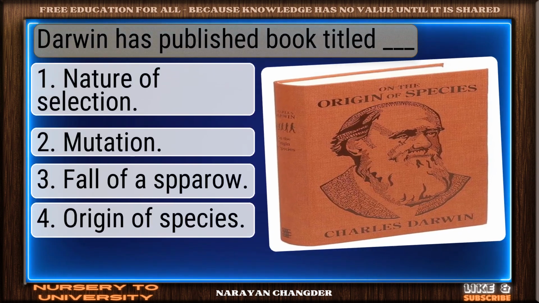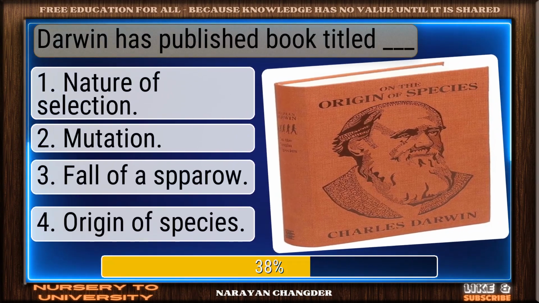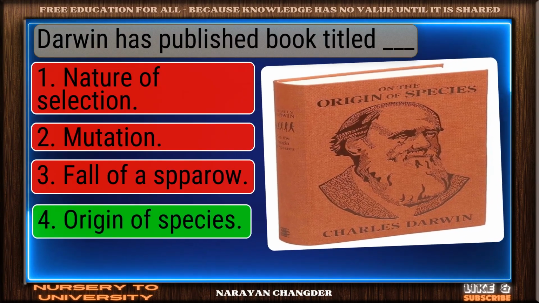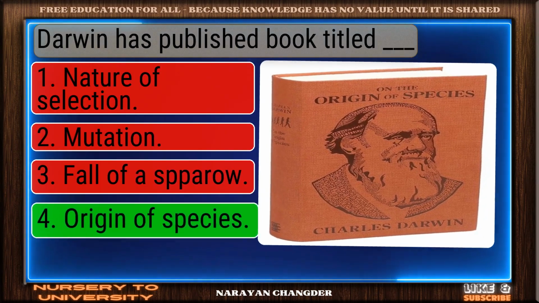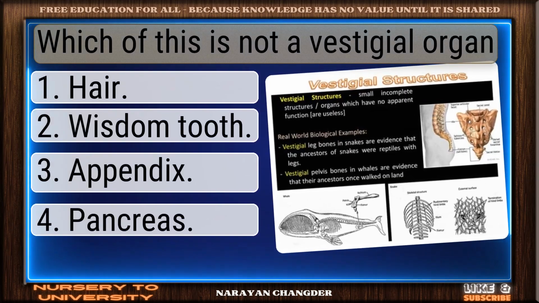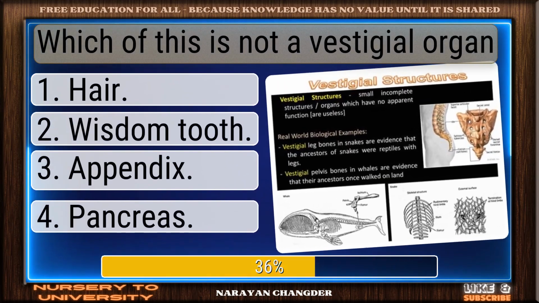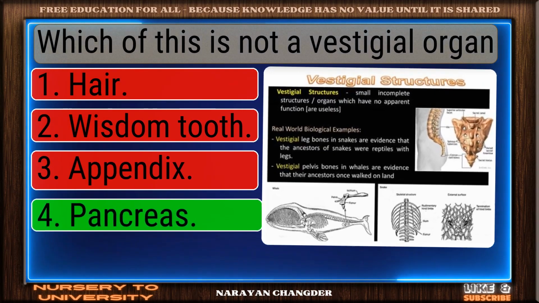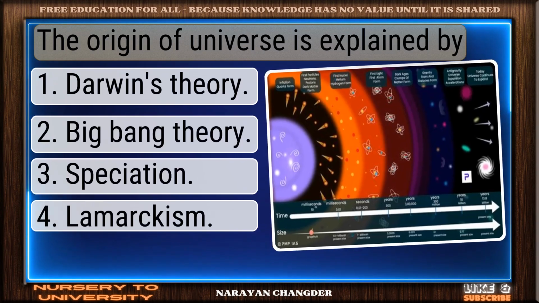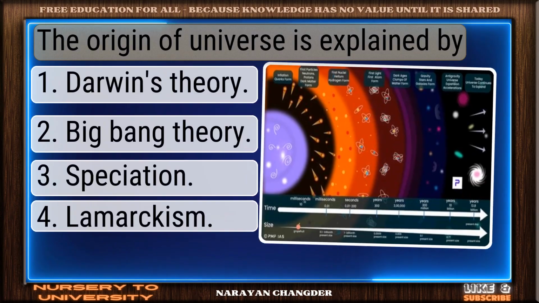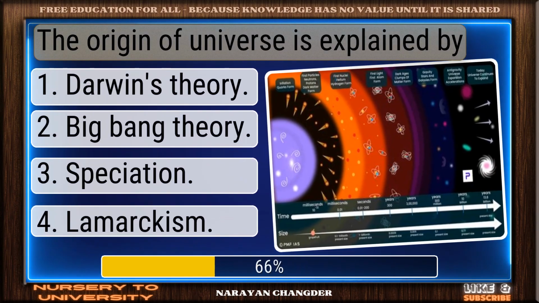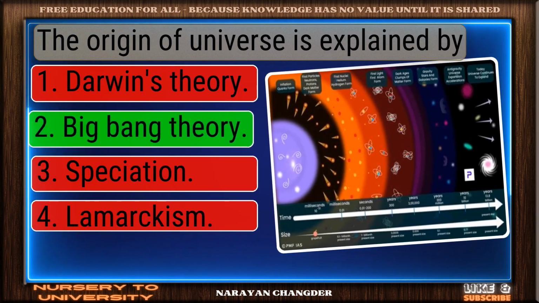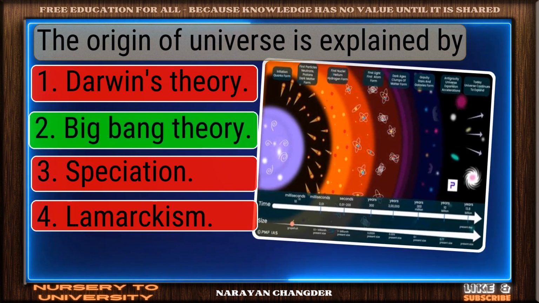Darwin has published a book titled dash. Nicely done. Origin of Species is solid. Which of this is not a vestigial organ? Good thinking. Pancreas is right. The origin of universe is explained by. Great thinking. Big Bang Theory is right.